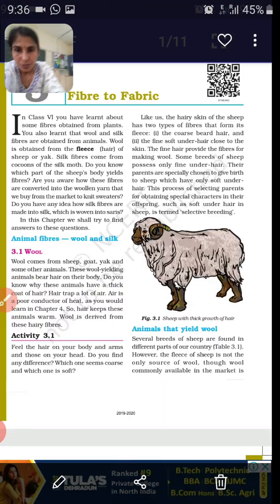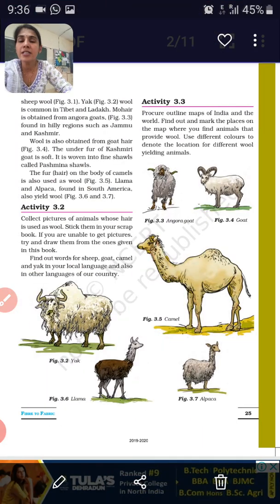Now children, after shearing is done, will this sheep feel cold? Yes, it will feel cold, because these hairs protect the sheep, camel, goats, yaks from the cold. So are we really harming them? No, not at all. Are you wearing sweaters these days, children, in the summer? You are not wearing them. So the shearing is done during summer so that these animals do not suffer the cold.